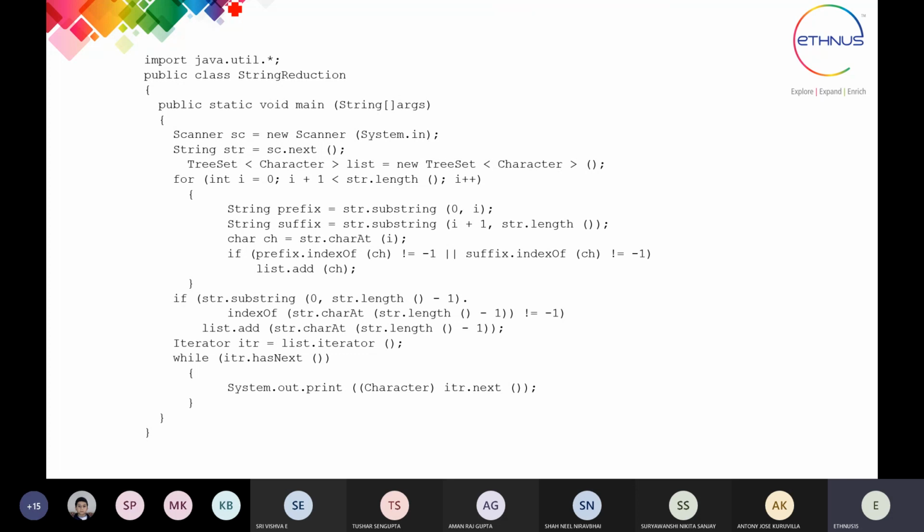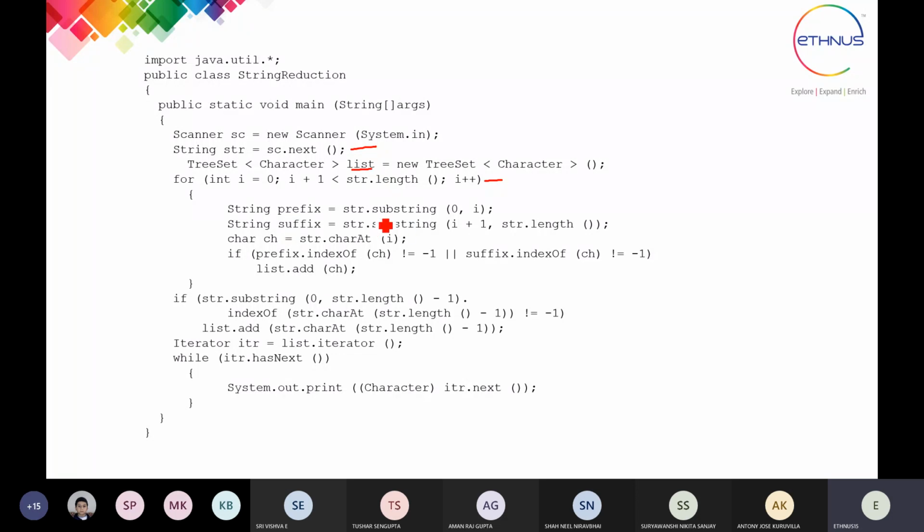So what we are doing here is, first we'll take the input. Then with the for loop, inside the list, which is a type of tree set, we are going to add the characters one after the other.